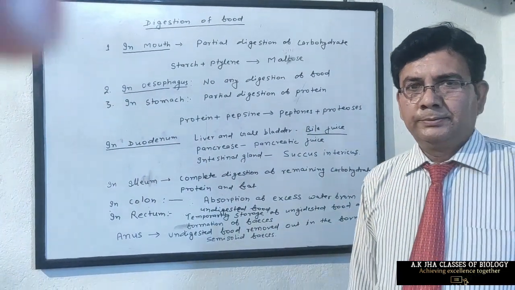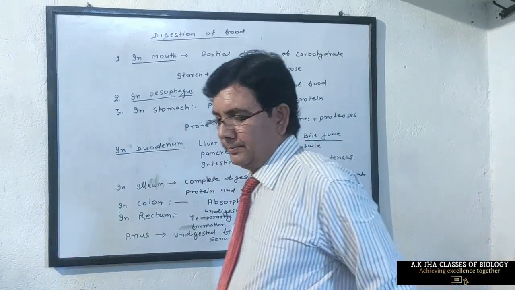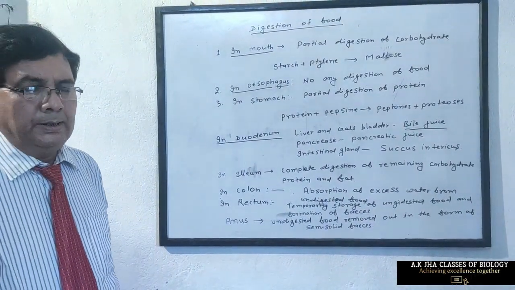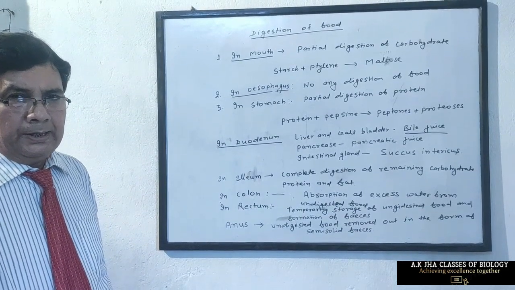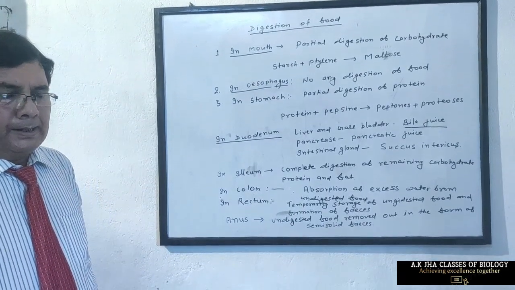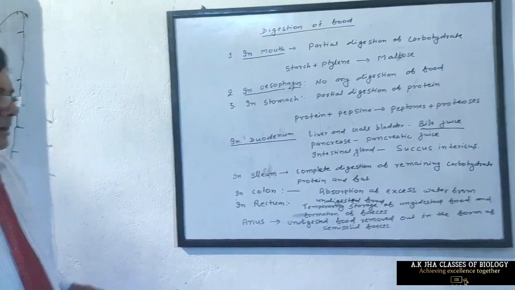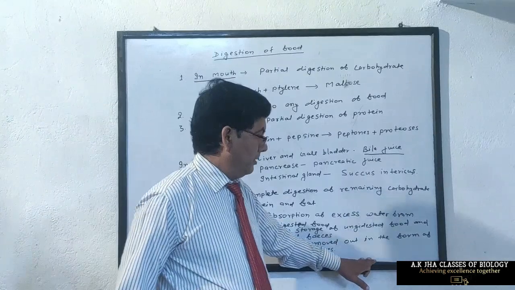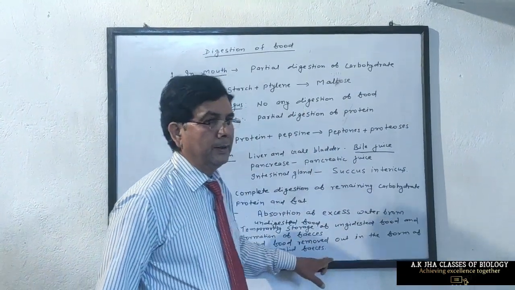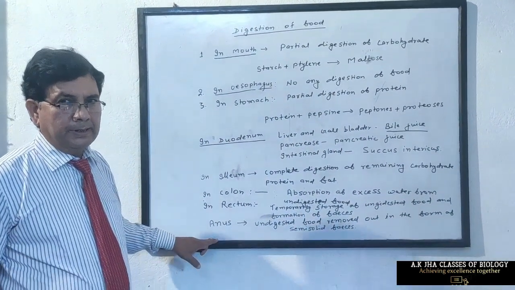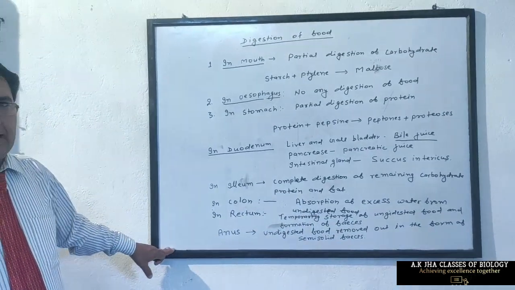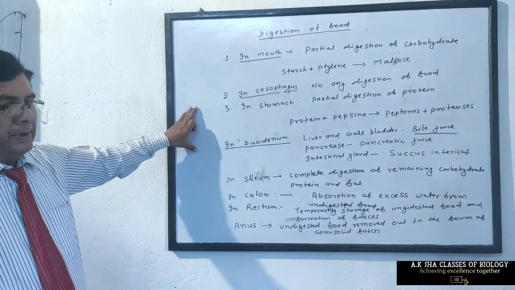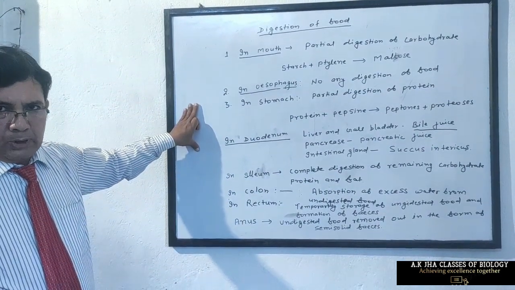which is called assimilation. That means in heterotrophic nutrition, there are different steps: ingestion, digestion, absorption, assimilation, and the undigested food is removed from the body, which is called egestion. So ingestion, digestion, absorption, assimilation, and egestion are the steps in the heterotrophic mode of nutrition.